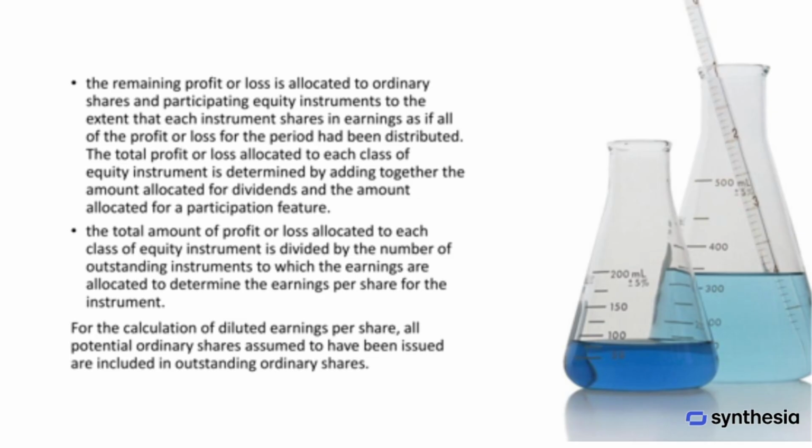The total amount of profit or loss allocated to each class of equity instrument is then divided by the number of outstanding instruments to which the earnings are allocated in order to determine the earnings per share for that instrument. For the calculation of diluted earnings per share, all potential ordinary shares assumed to have been issued are included in the outstanding ordinary shares.